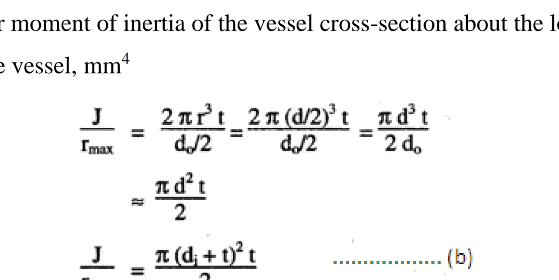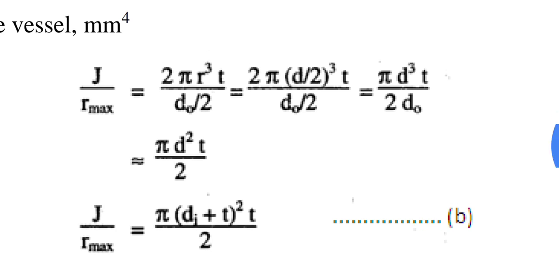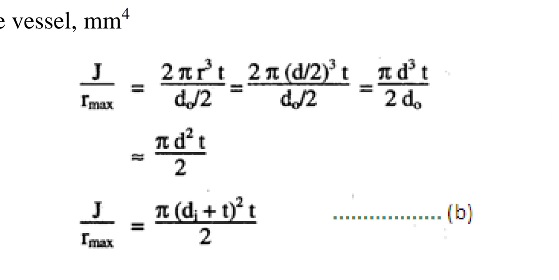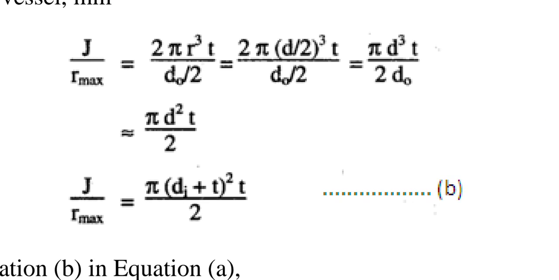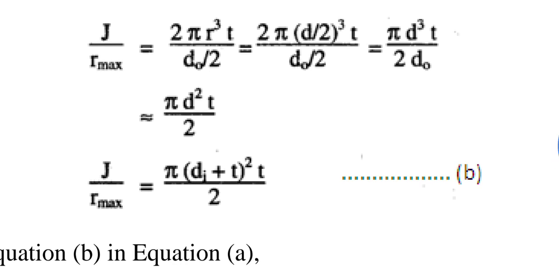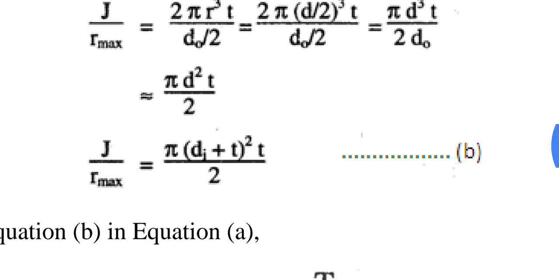So the value becomes pi d cube by T upon 2 dO. It is nearly equal to d. So pi d square T upon 2. By putting the value of d as di plus T, we have pi in bracket di plus T bracket square into T upon 2.